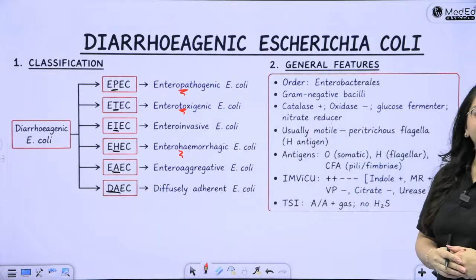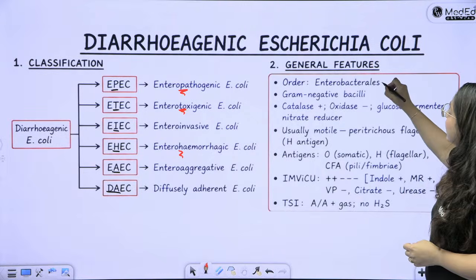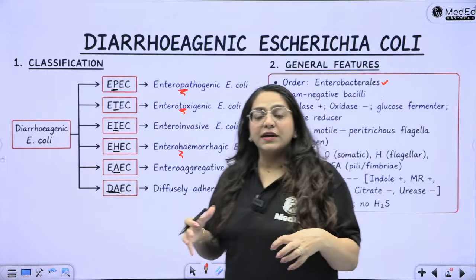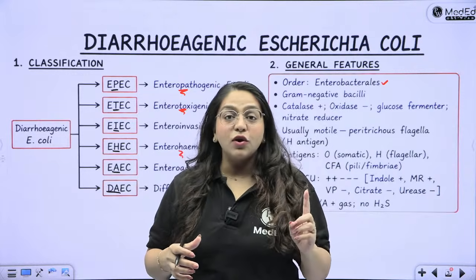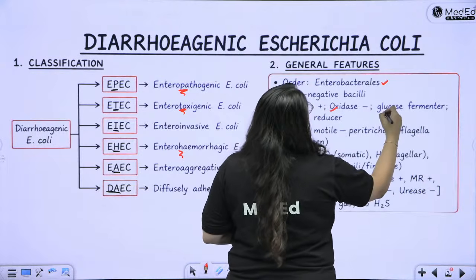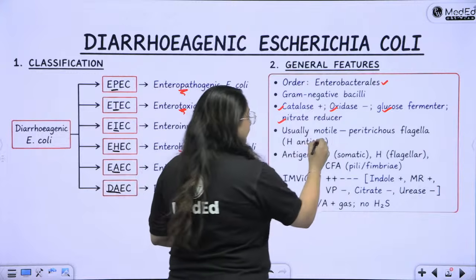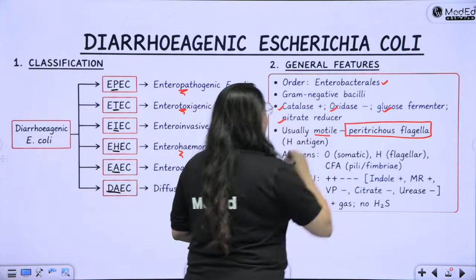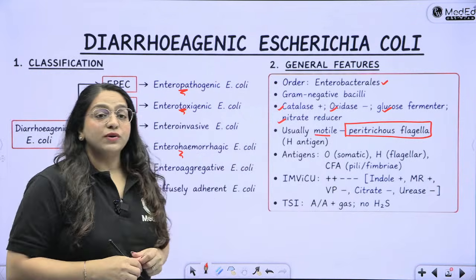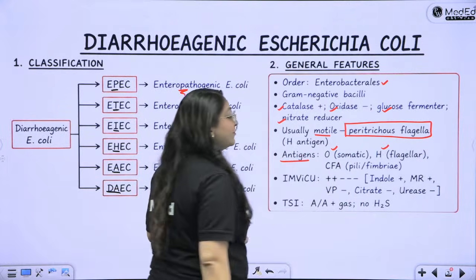First, you tell a little about the genus, which is that it belongs to the Enterobacterales family. It is a GNB. And of course, because it is an Enterobacteriale, it is going to be a gram-negative rod. It is going to be motile. It is going to be catalase positive, oxidase negative, glucose fermenter and nitrate reducer as a rule. It is motile and it has peritrichous flagella. You know all enterobacterials have the peritrichous flagella, and the flagella is denoted by the H antigen. Then the important antigens are the O somatic antigen and the H flagellar antigen.